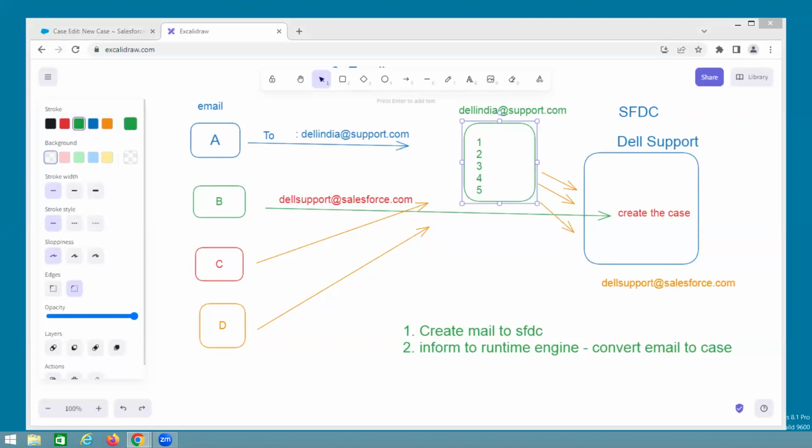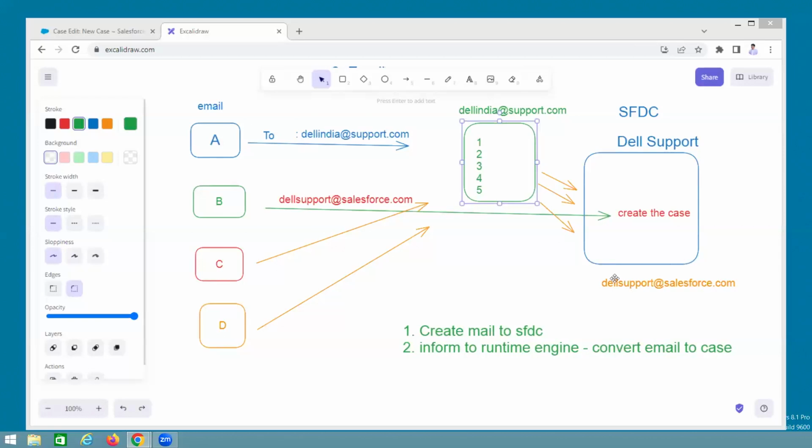Okay, thank you. Now, guys, what is the first step we can do? To automate that whenever a customer sends the email, convert that email to case. In that case, if you are sending the mail to whom? Salesforce. Salesforce must have the mail ID.